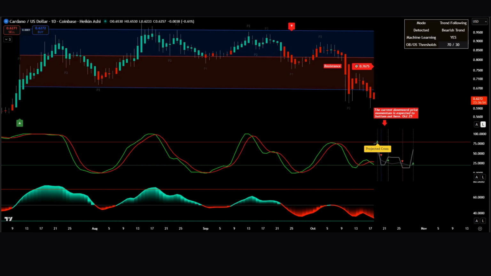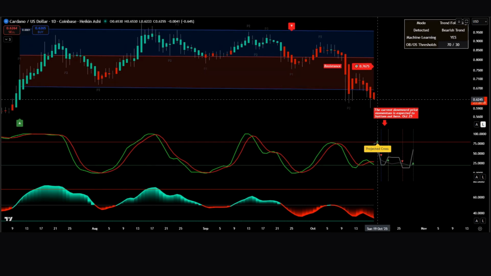Welcome back, traders. In today's analysis, we're breaking down the Cardano ADA USD daily chart, using a full suite of AI-driven and traditional indicators to evaluate where ADA might be heading next. We'll analyze both predictive indicators, the infinity signal and the Lindsey Trident, along with lagging indicators like the Machine Learning RSI and adaptive SuperTrend. We'll also interpret the Linear Regression channel and the latest Heikin Ashi candle to identify key price action signals.